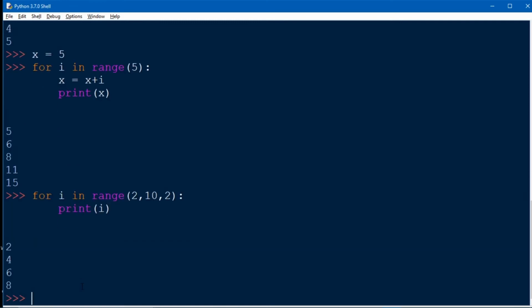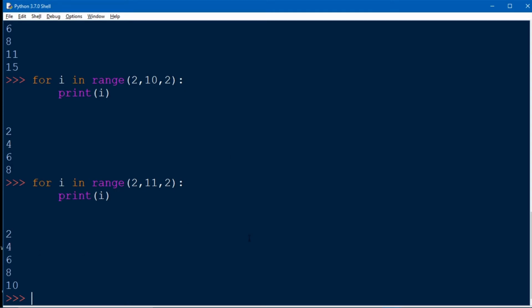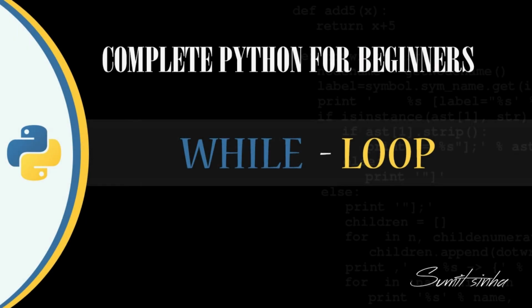See, our starting value is 2 and our iteration value gets increased by 2 steps. Okay, 2, 4, 6, 8. Here we can see that our ending iteration value is 8, not 10, because we have defined our ending value as 10. Let's suppose we want to print 10, so we have to take the ending range plus 1. So let me show you. Here we take 11 as an ending range and the step is 2. Let's print it. See, we get our 2, 4, 6, 8, 10. Clear?